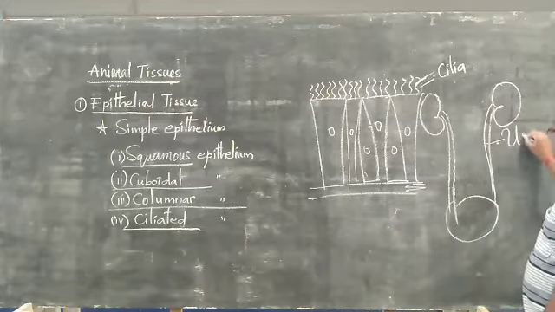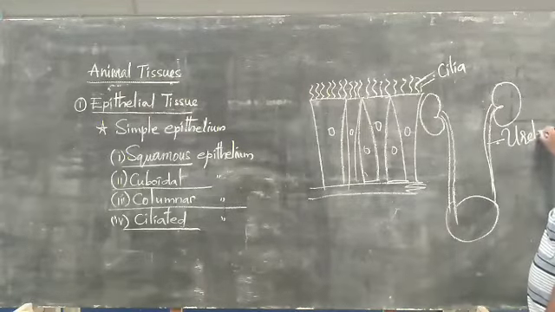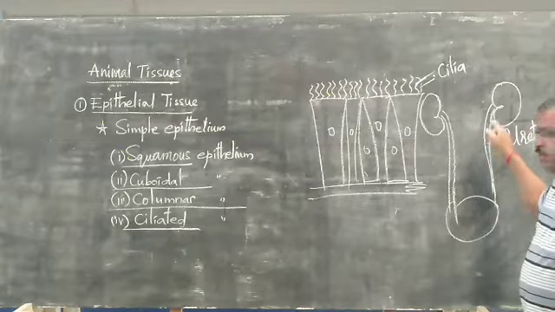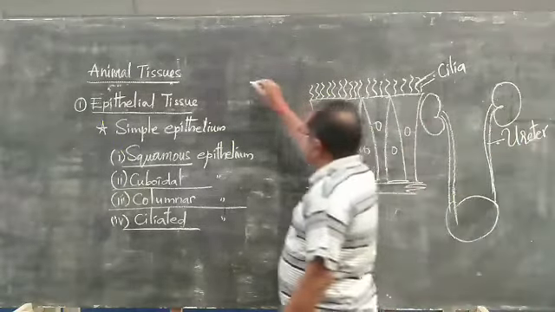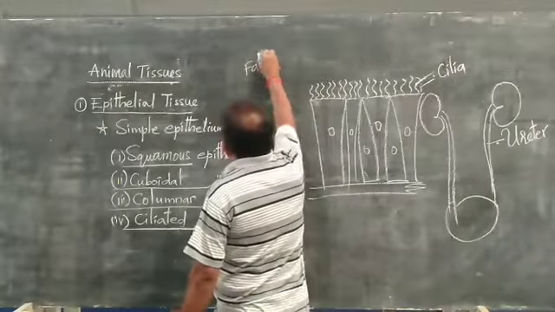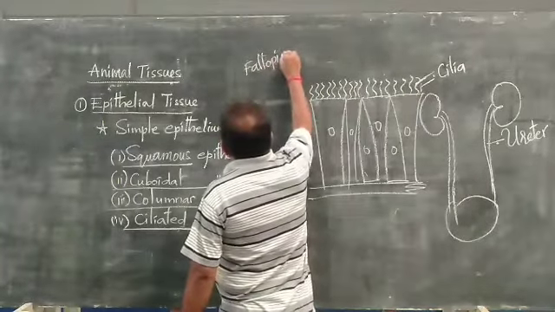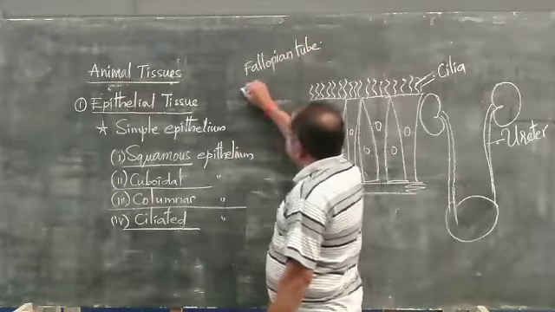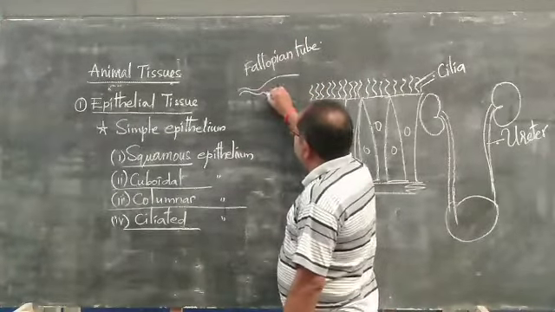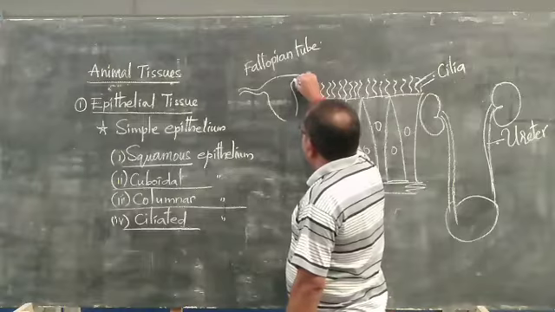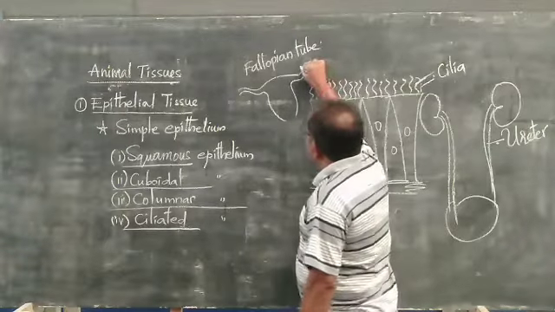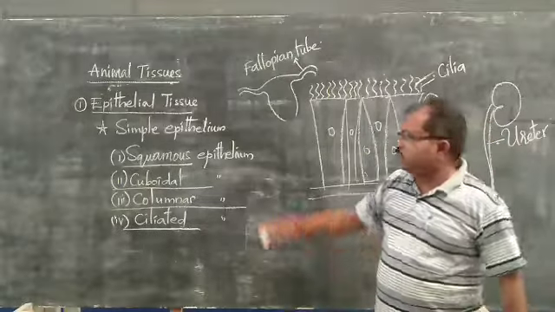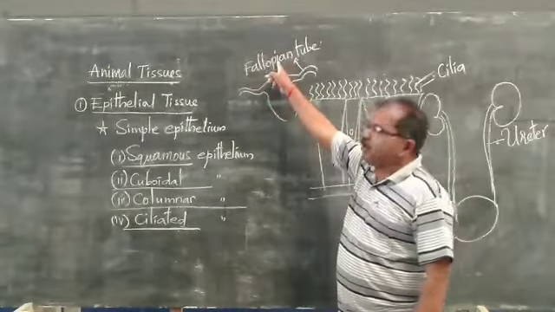Then the fallopian tube is also lined with it. The fallopian tube is a long tube-like structure present in the reproductive system of the female.